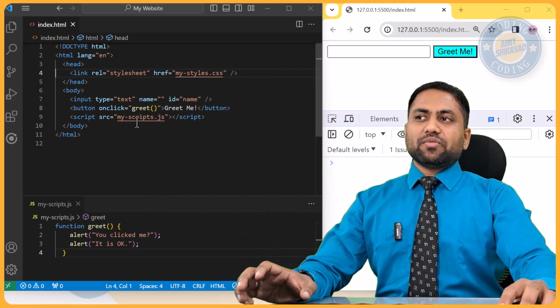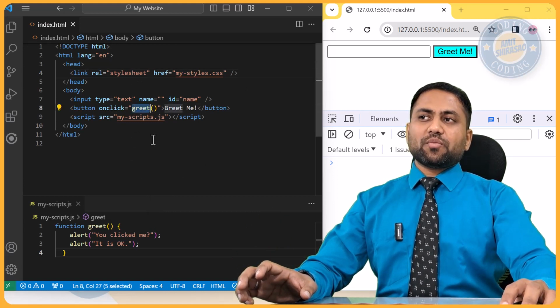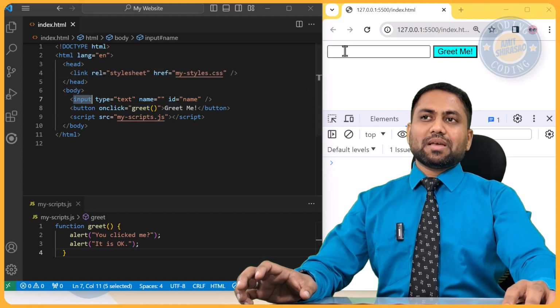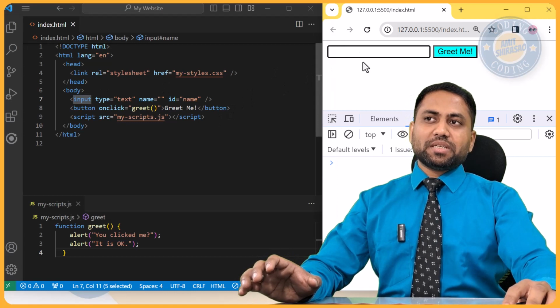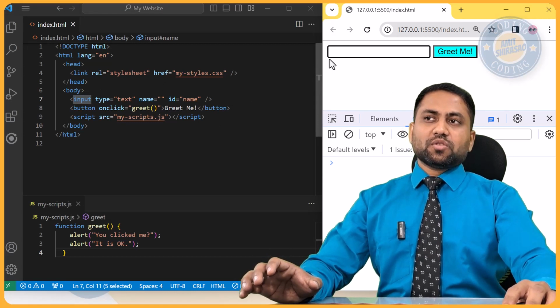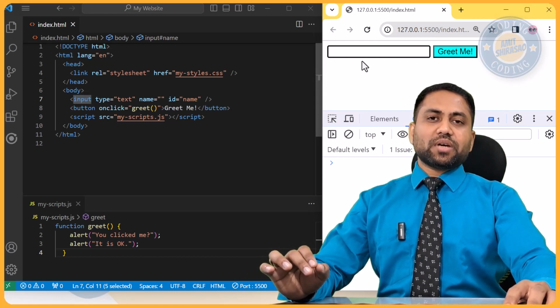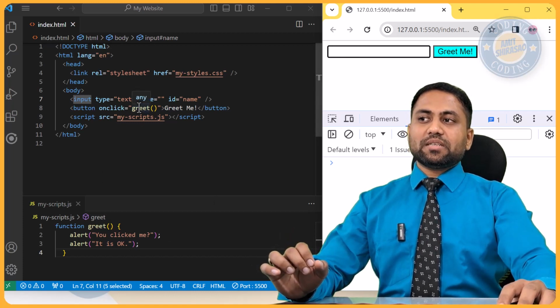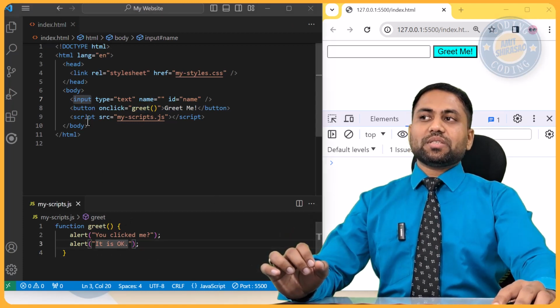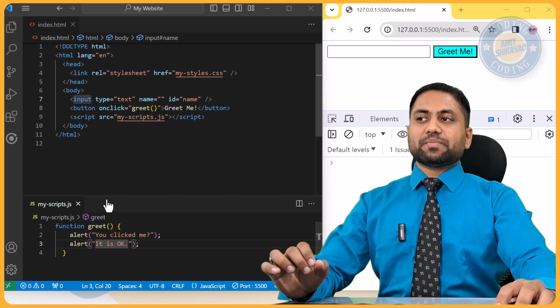Here, greet function, what I want is, I want to take the name from this input box, and I want to say hello and whatever is the name. Okay, and I want to print that name over here. So first of all, let us see whether we can get the value of this input box. So the way to do it is, as soon as I click greet, I'll try to get the value of this input box.